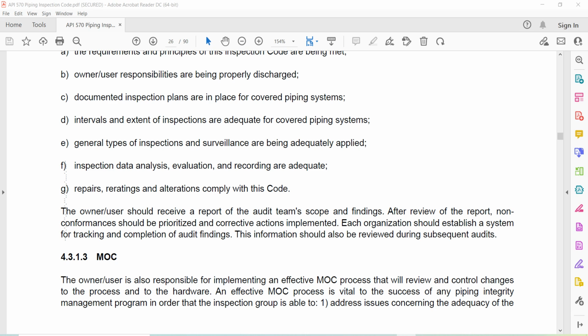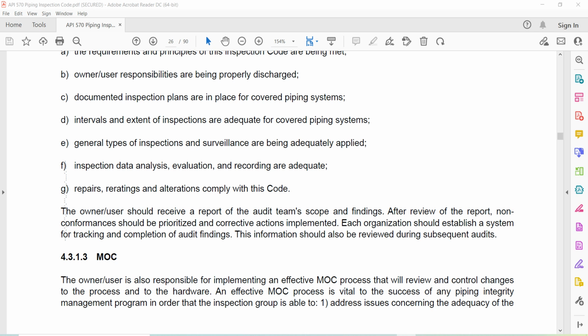The owner-user should receive a report of the audit team's scope and findings. After review of the report, non-conformance should be prioritized and corrective action implemented. Each organization should establish a system for tracking and completion of audit findings. The information should be reviewed during subsequent audits.